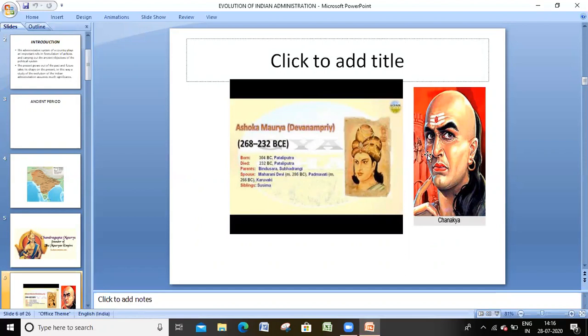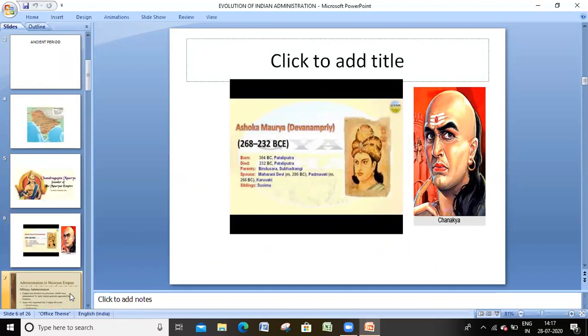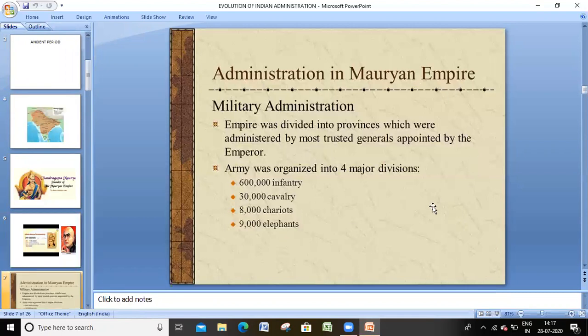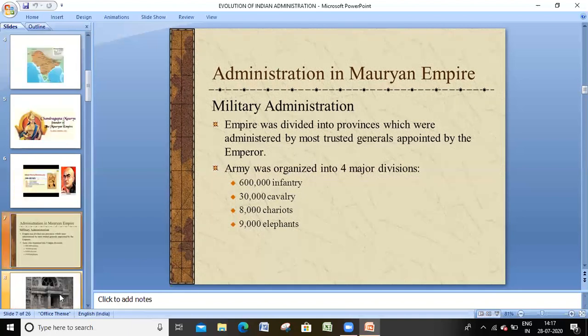If you see the right side of Ashoka, it is Chanakya, none other than the great Kautilya, who wrote the Arthashastra regarding Mauryan administration. If you see the administration of Maurya, for example, military administration like the army has major divisions like infantry, cavalry, chariots and elephants. This is the outline of Mauryan administration.